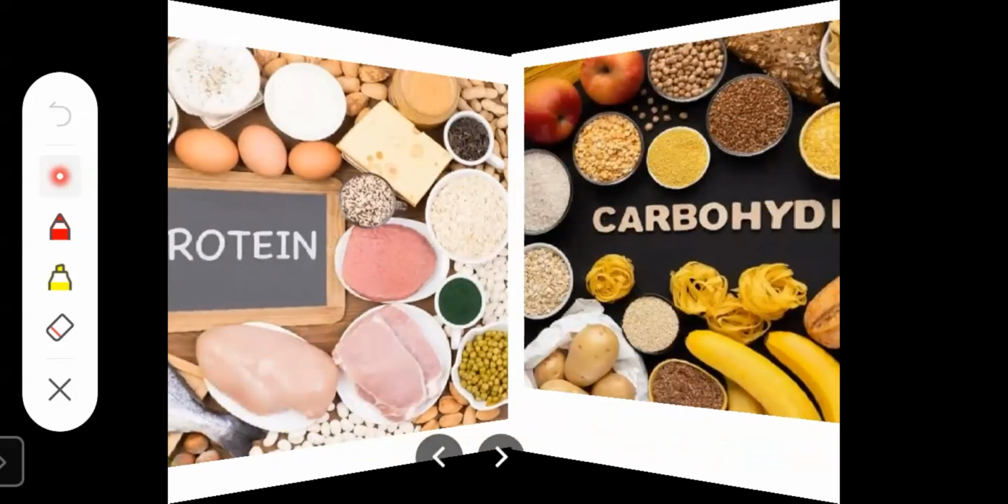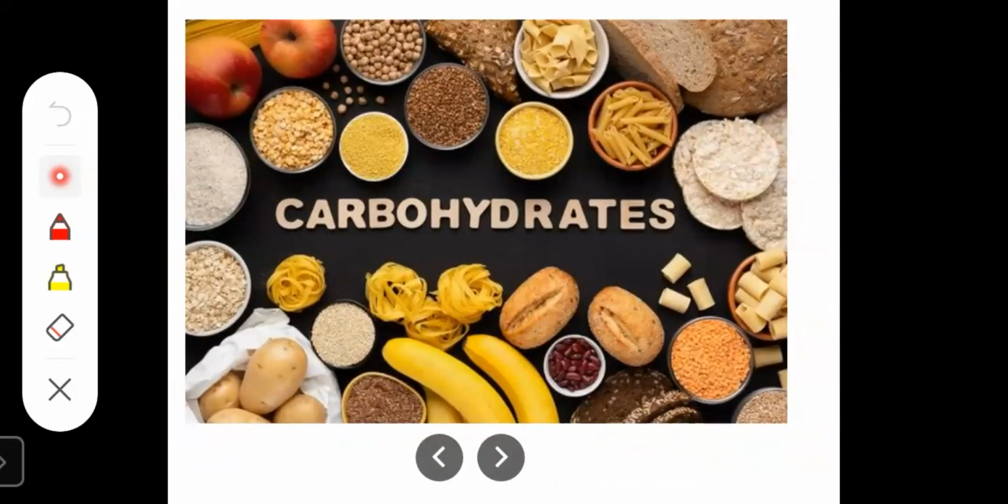So the next nutrient is carbohydrates. Yes, it includes fiber, starch, and sugar. These are also essential nutrients that your body turns into glucose to give you energy for the functioning of our body. Carbohydrates give us instant energy.